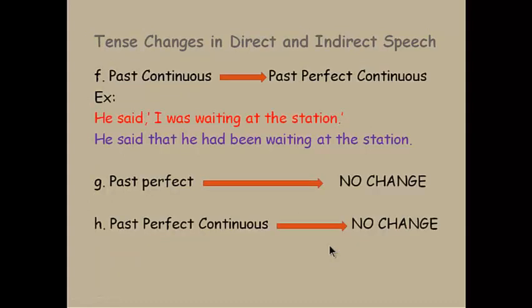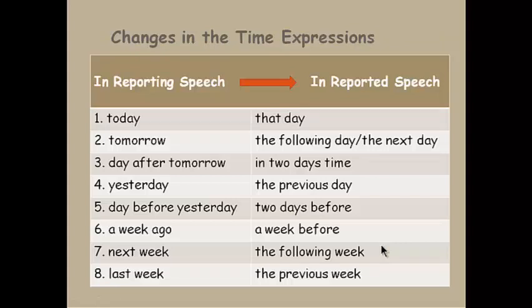Past continuous tense changes into past perfect continuous tense. He said, I was waiting at the station. He said that he had been waiting at the station. Past perfect tense and past perfect continuous tense, they have got no change. They are not changed at all in reported speech. There are some other changes which should not be missed by the students. You may have these expressions in reporting speech, which will change into these expressions in the reported speech.